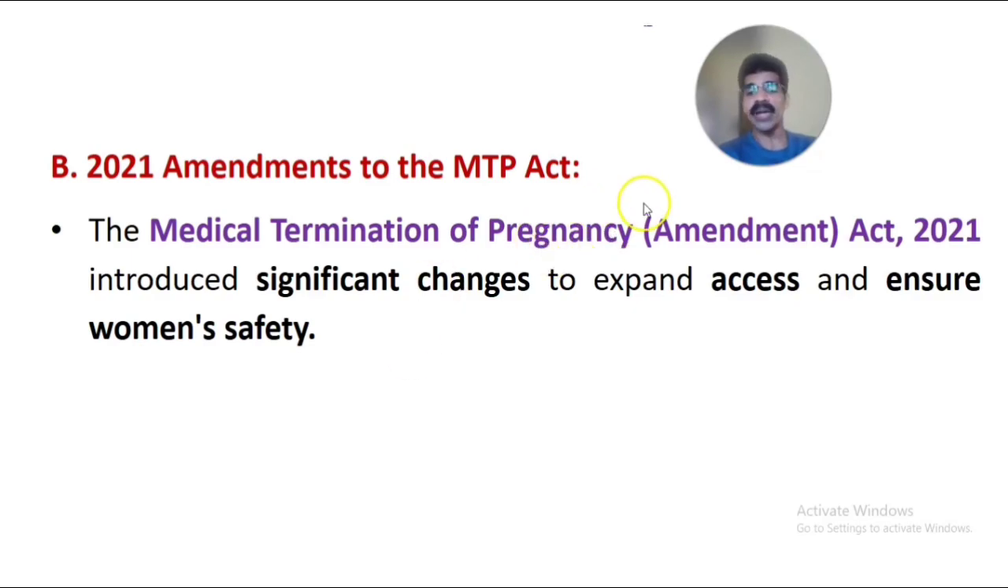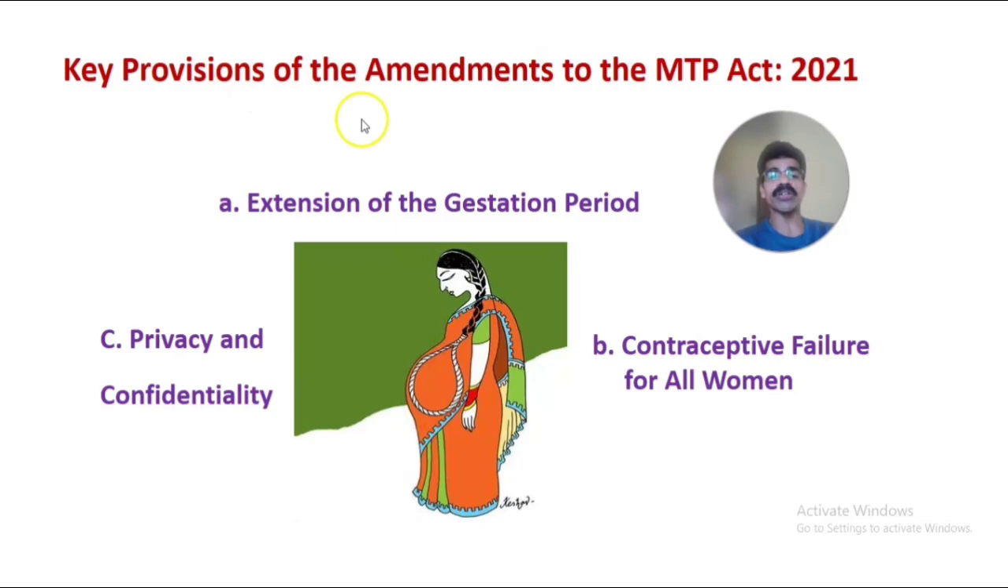The new Medical Termination of Pregnancy Amendment Act 2021 made significant changes in the provisions. One aim is to expand the access or availability of health services for both rural and urban women, and the next is to ensure the safety of women during the MTP procedure. Now let us see what the provisions of the amendment to the MTP Act 2021 are. What are the new provisions?